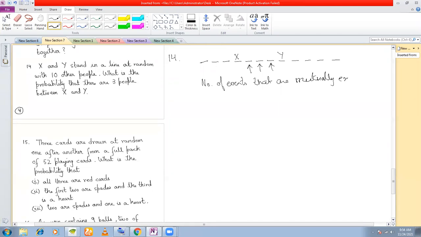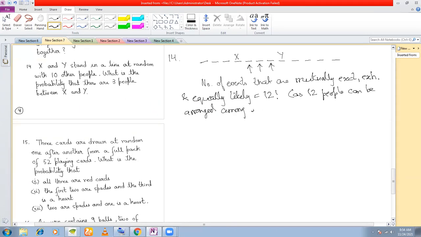Mutually exclusive, exhaustive, and equally likely. Is equal to factorial 12, as 12 people can be arranged among themselves in factorial 12 ways.